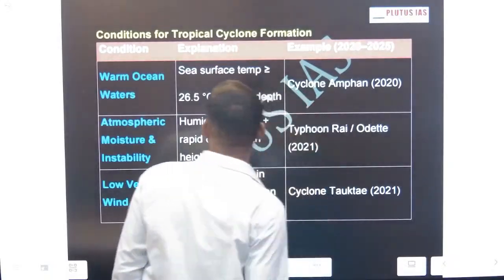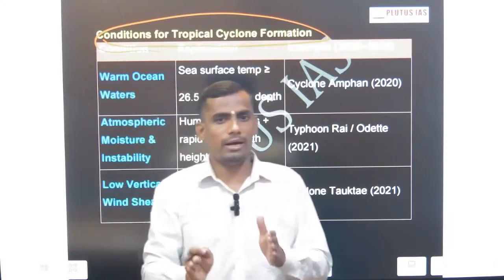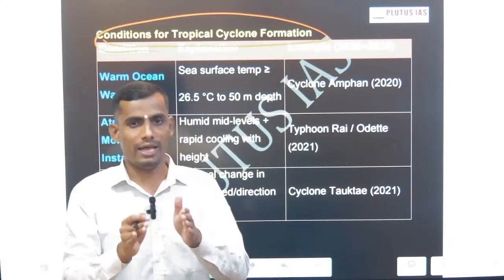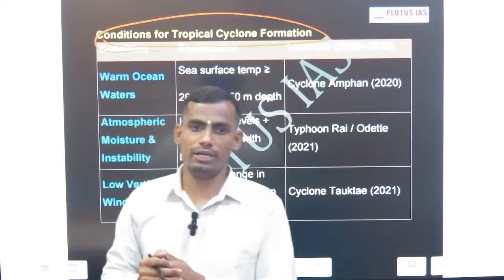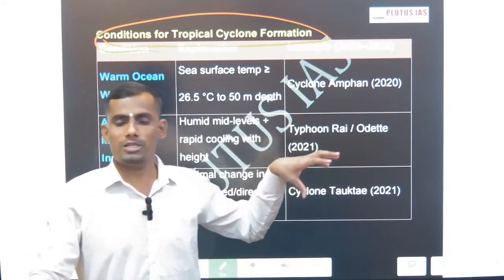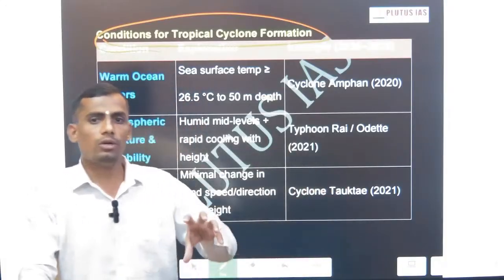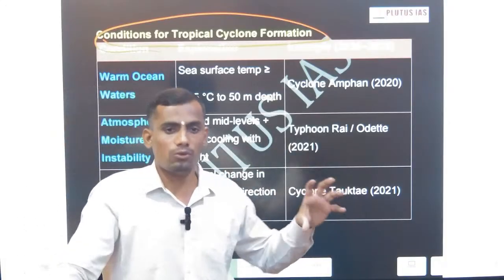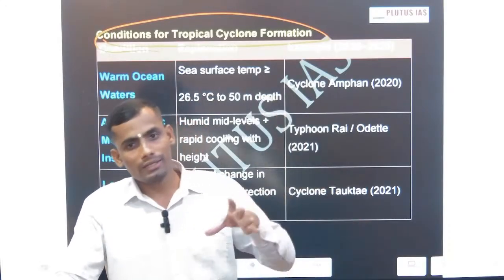Now let me start. In a simple manner I will explain how exactly a cyclone forms, supported by particular conditions. Because UPSC asked in the 2022 prelims: only some cyclones have eyes, and only some cyclones form in the temperate region, not in the tropical region.